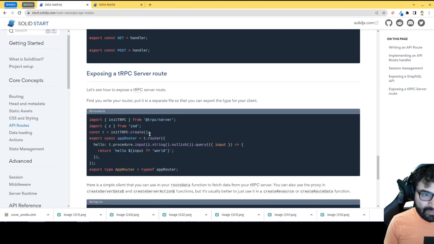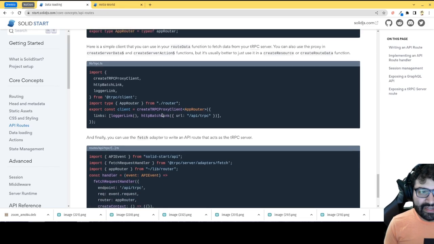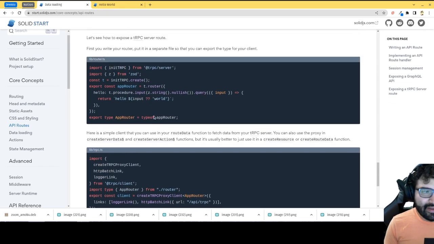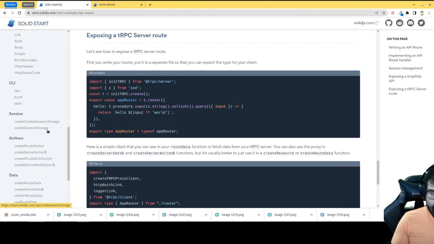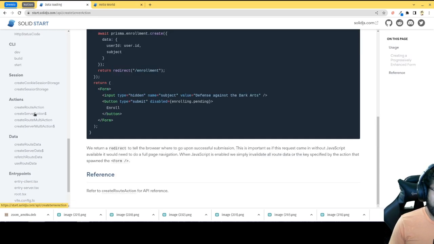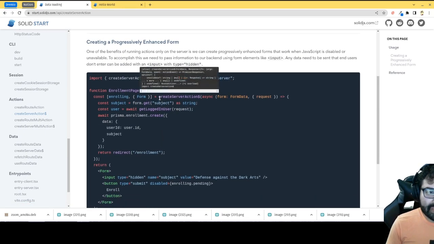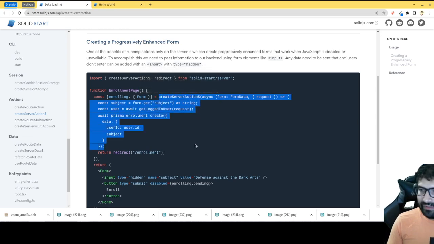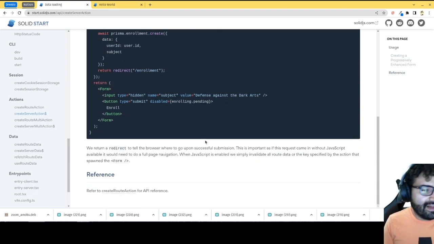Or you can create an RPC API, and that's really cool. This is just one way to define your RPC API, but there are hooks that generally end up defining things that are very similar. They end up creating RPC calls, like for example, create server action. Essentially what you're doing here is creating a function where all the code runs on the server. So when it gets invoked, the code will run on the server. So it's essentially an RPC call, but it just becomes really easy to enact.